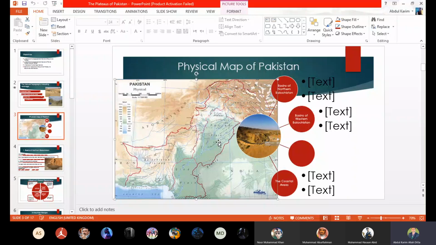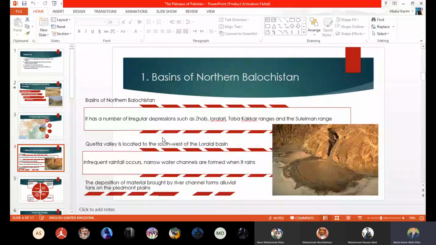The altitude of Balochistan Plateau starts from 600 meters above sea level and goes up to 3,310 meters. So that is the minimum and maximum altitude of Balochistan Plateau, beta.